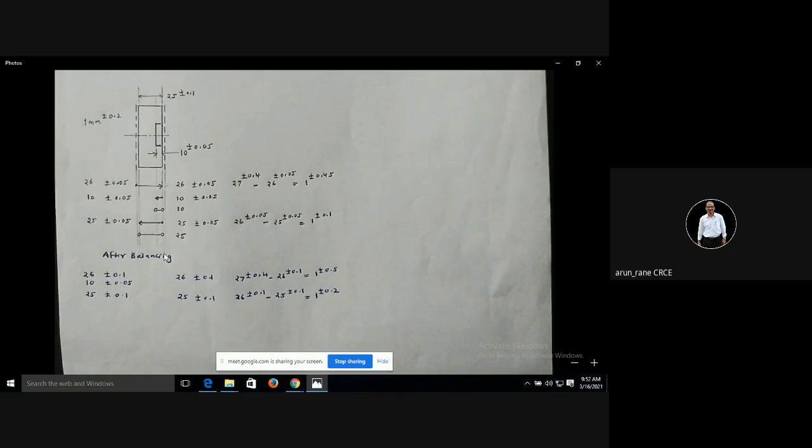Now what is the dimension I got? Resultant dimension, that is this dimension, I got 25 plus minus 0.1. Okay, that is not violating the dimension given by the product engineer. At the same time I am getting 10 plus minus 0.05 here, so that is also as per the requirement. So this is what is called the balancing. Okay, so this was the simple component.